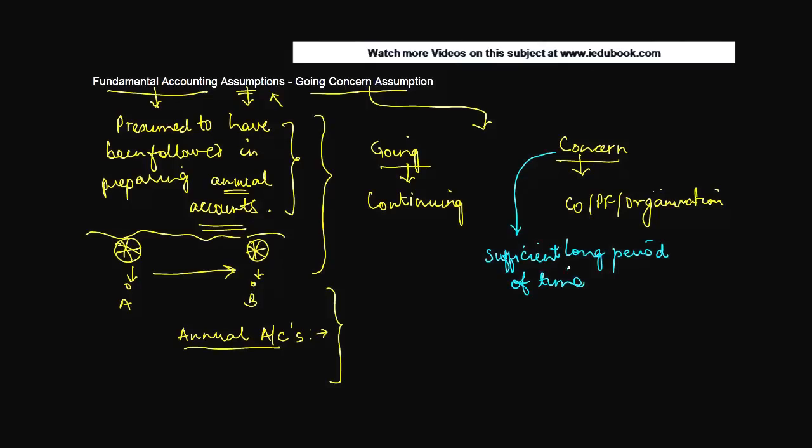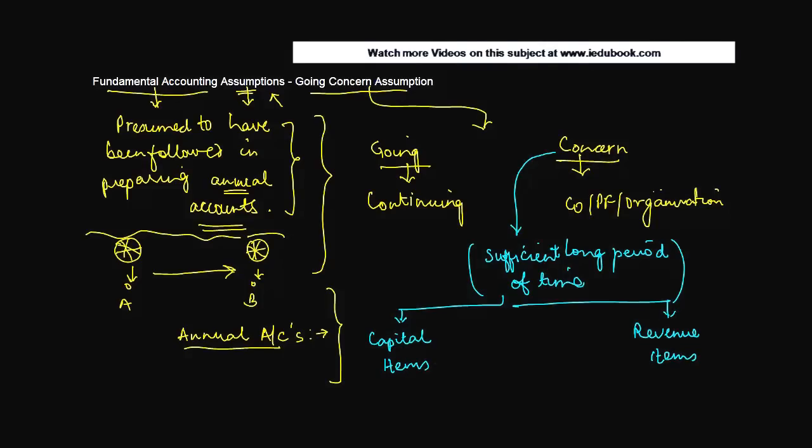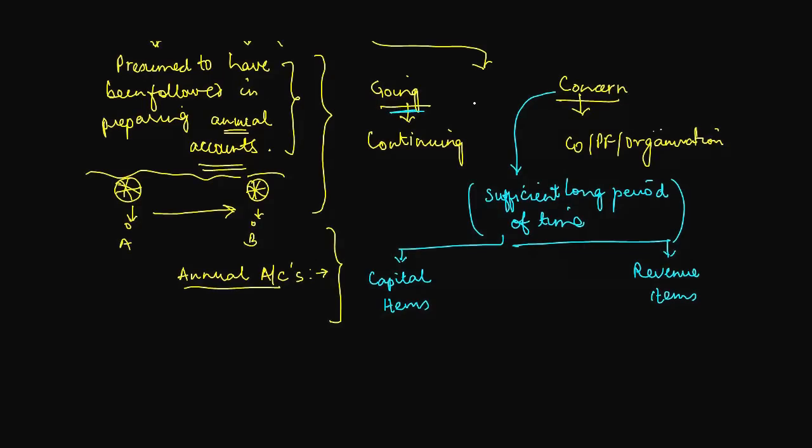Now, why is this assumption important? When we do the accounting, there are two kinds of expenditure: capital expenditure and revenue expenditure, or revenue items, you can say, capital items and revenue items. I'll give you an example for each one of them and then tell you why this going concern assumption is important. Let's say you purchase machinery, and second, you purchase fuel to run the machinery.